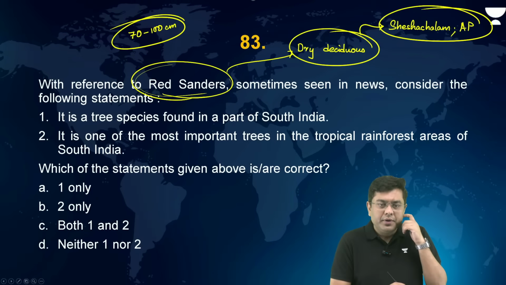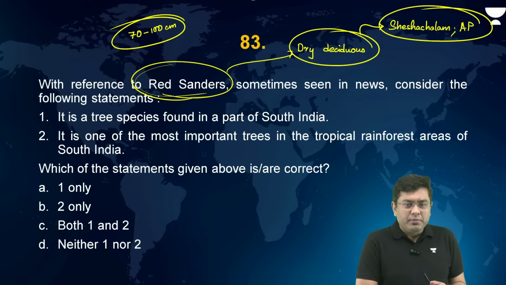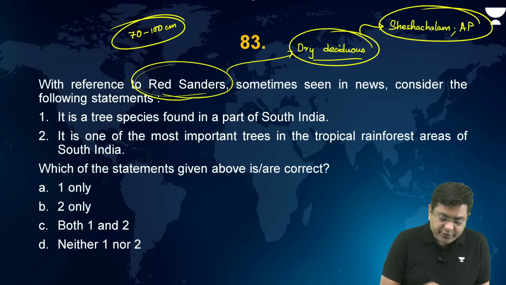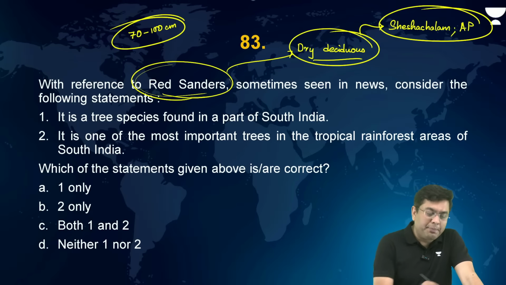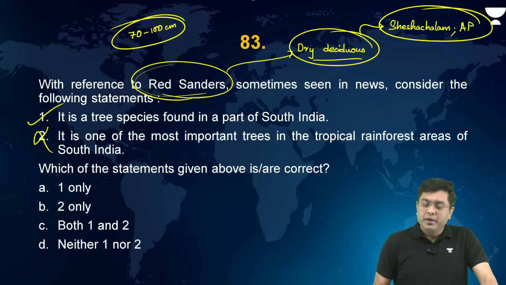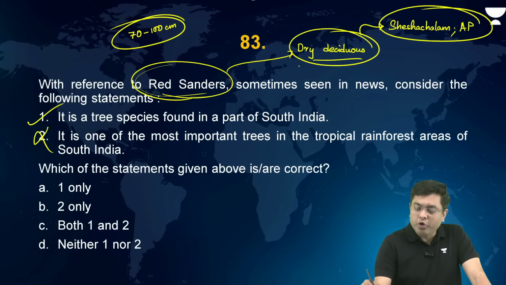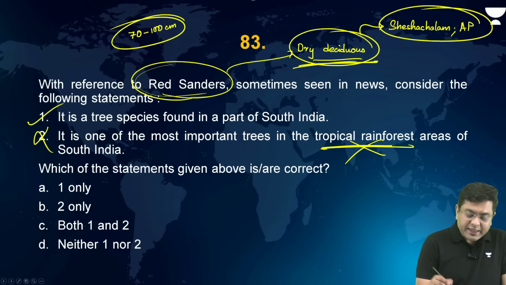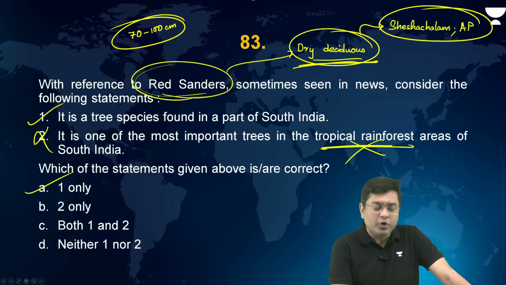Okay? Right. Now, Veerappan was known for sandalwood, which is moist deciduous. This is dry deciduous. So, it is a tree species found in a part of South India. Correct. It is one of the most important trees in the tropical rainforest area of South India. No. Dry deciduous, not tropical rainforest. So, this is the incorrect portion. So, the correct answer will be A, that is one only.